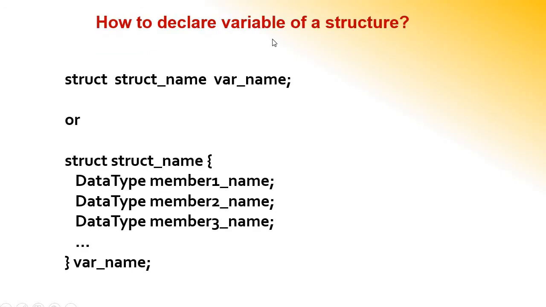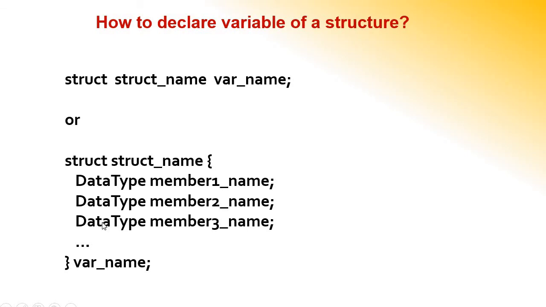How to declare a variable of a structure? A variable for a structure needs to be created because it creates memory, only then can we use the data members, that is the member names, under the structure. The syntax for a struct: keyword, again the name of the structure, then the variable name. So wherever we are accessing the variable name, definitely we have to use the struct name also, it is a must.